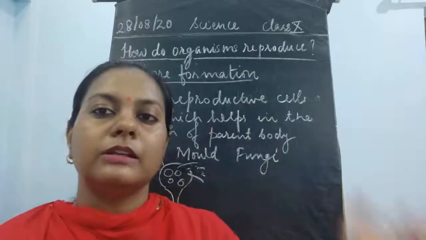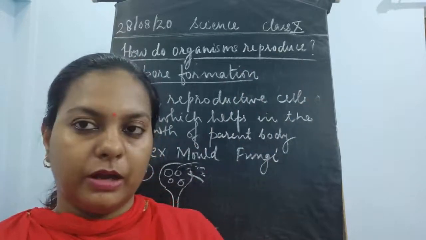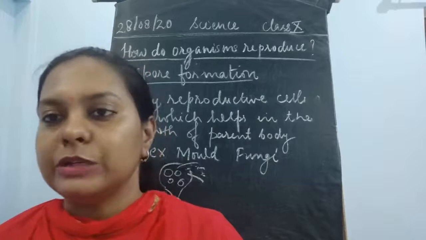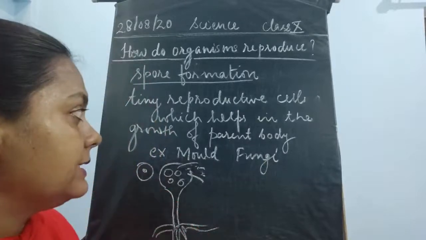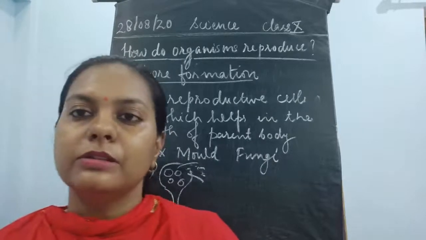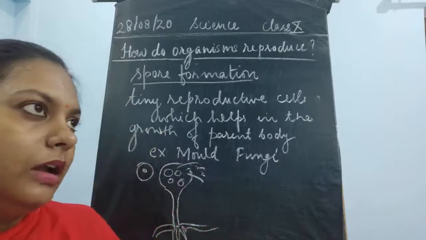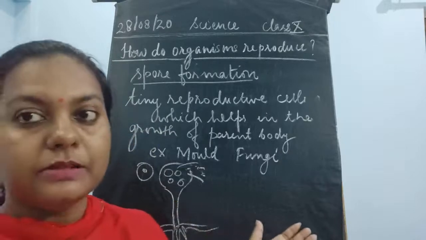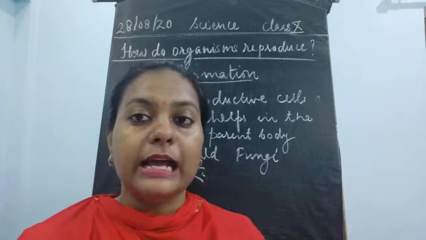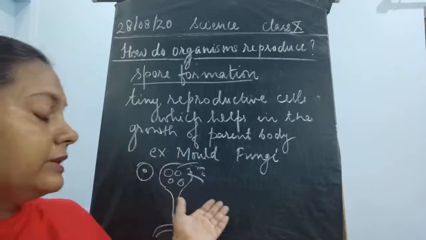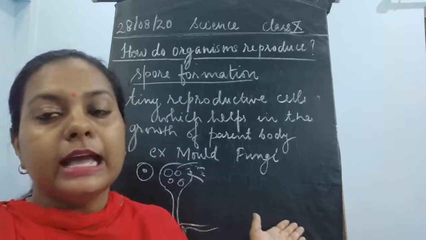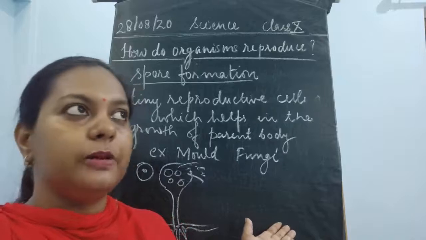It again grows and gives rise to a complete plant body. So it acts like a seed. Actually, this is not a seed, because seeds are produced in multicellular plants, whereas these are microscopic fungi.